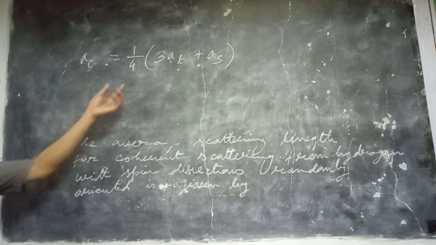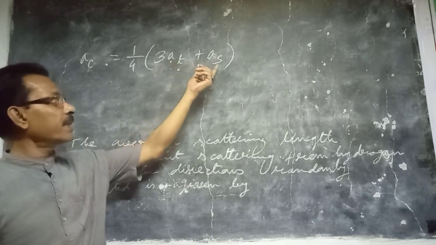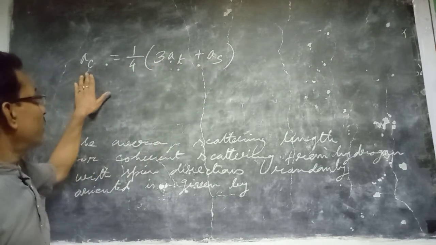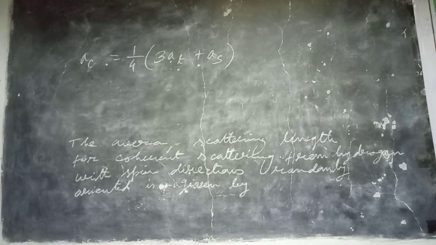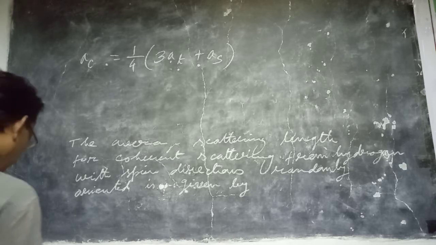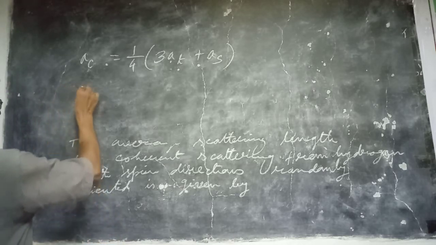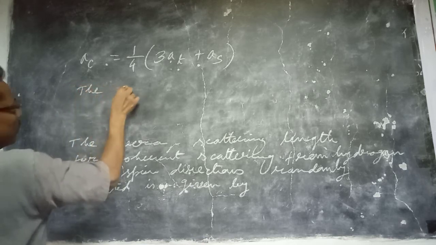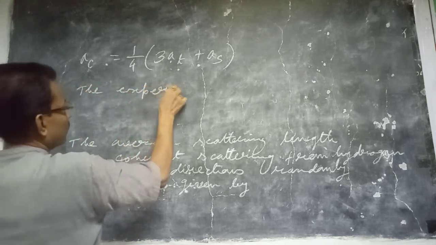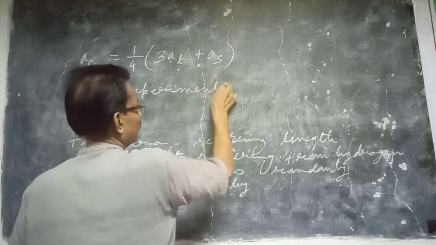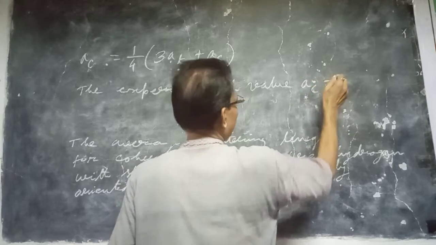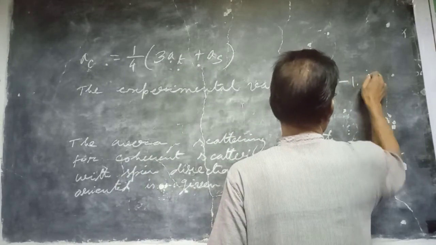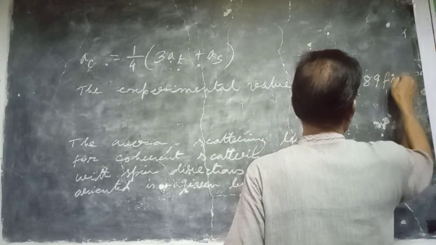Because there are four possibilities, out of which three are the triplet state and one is the singlet state. And experimentally, the measured value of the coherent scattering length, AC, is equal to minus 1.89 fermi.